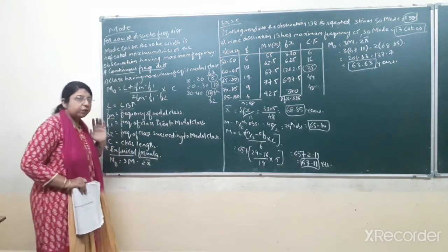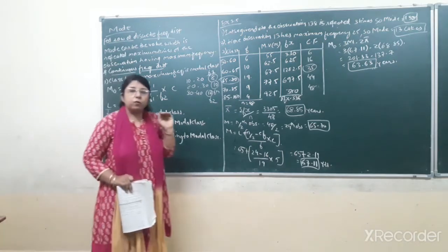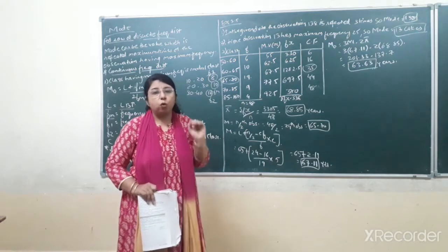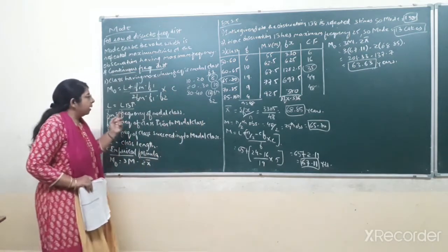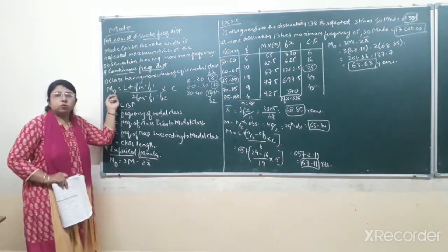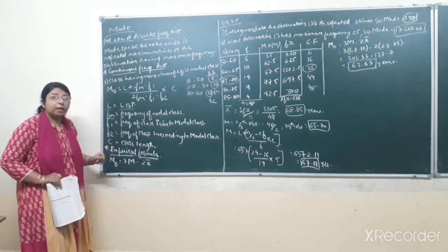Now students, until now we have understood how to find the mode in case of raw data or discrete frequency distribution, and how to find the mode by applying the given formula in case of continuous frequency distribution. Now here you can see another formula that I have written.